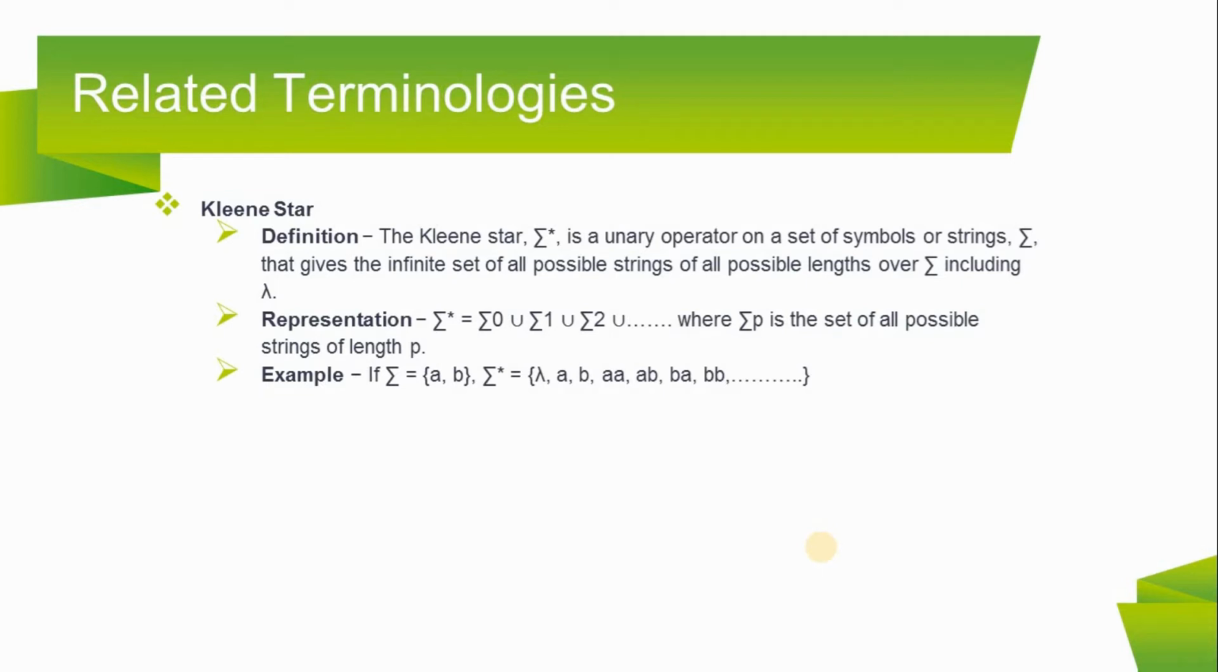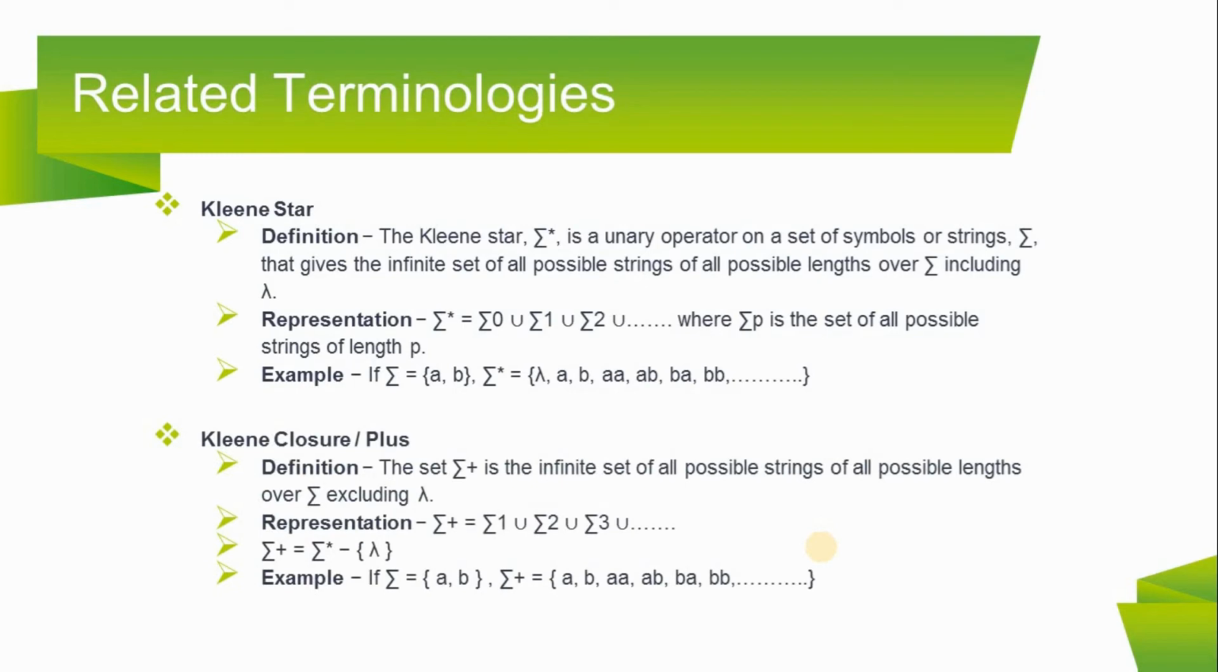Representation: sigma star equals sigma 0 union sigma 1 union sigma 2 and so on, where sigma p is the set of all possible strings of length p. Example: if sigma equals the set {a, b}, then sigma star equals the set {lambda, a, b, aa, ab, ba, bb, and so on}.